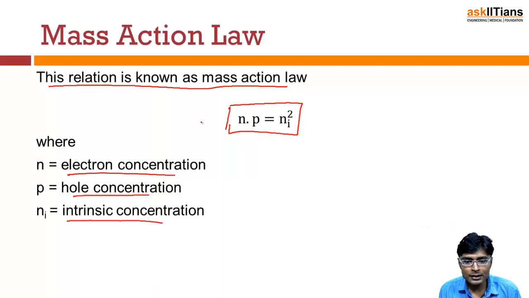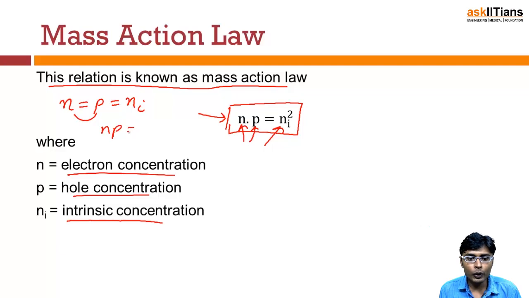This law says that the product of electron concentration and hole concentration is equal to ni squared. In an intrinsic semiconductor, the concentration of electrons is equal to the concentration of holes, which is equal to the intrinsic concentration, and the product n times p will be equal to ni squared. This is what the mass action law says, and this will be constant.